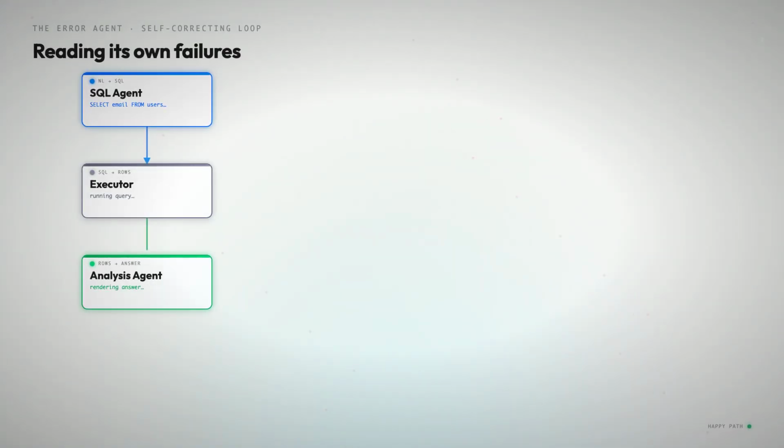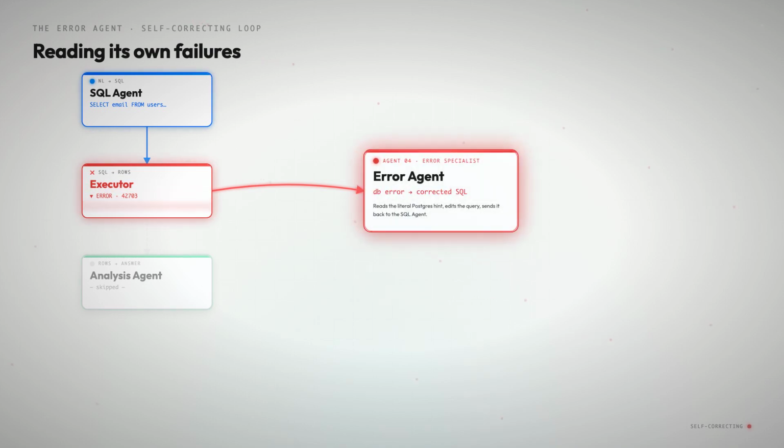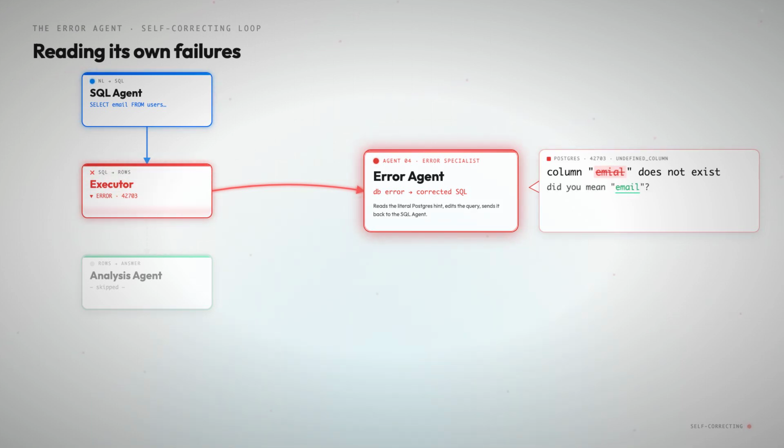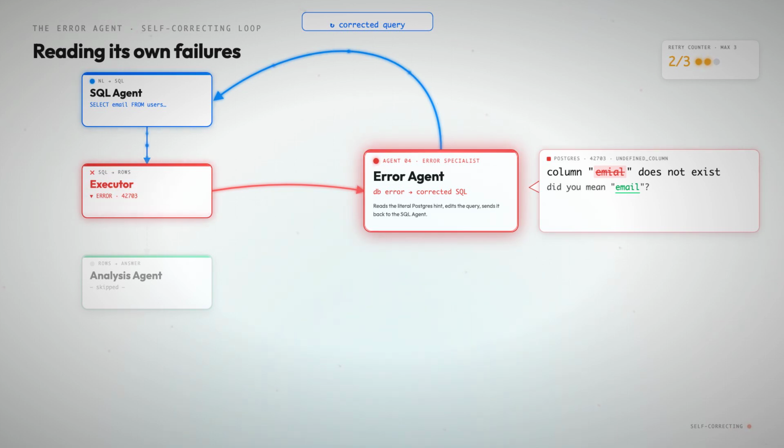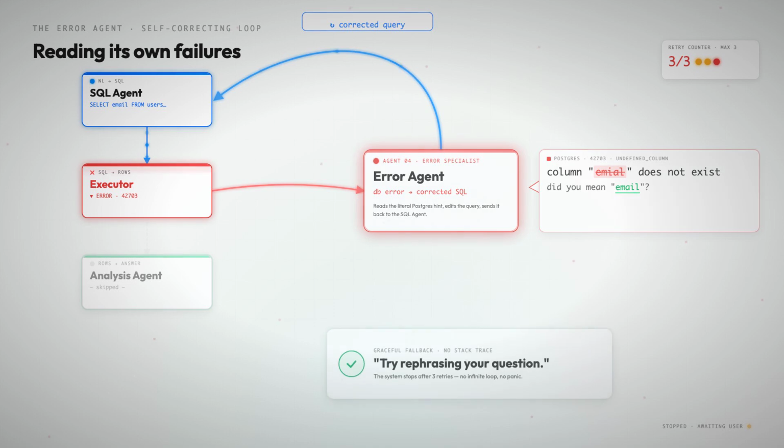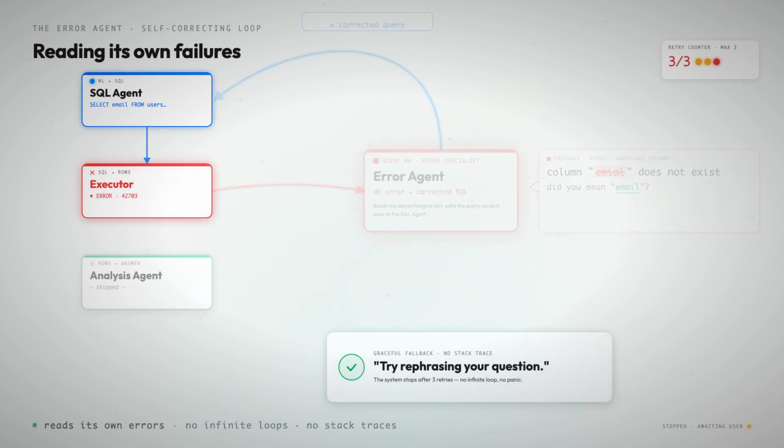Now here's the magic: what happens when the executor fails? Instead of crashing, the error routes to a new specialist, the error agent. It reads the actual database message, "column users.Emil does not exist, did you mean email?" and uses that hint to send a corrected query back to the SQL agent. The SQL agent rewrites. The executor tries again.